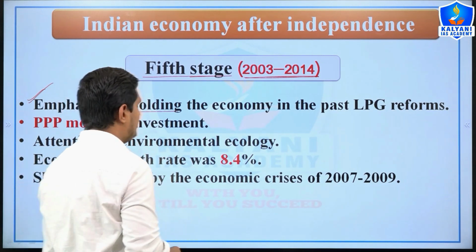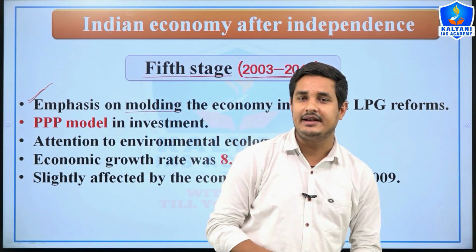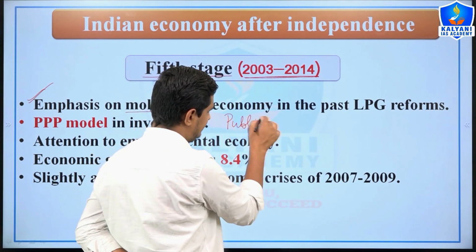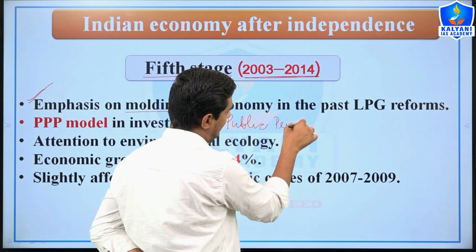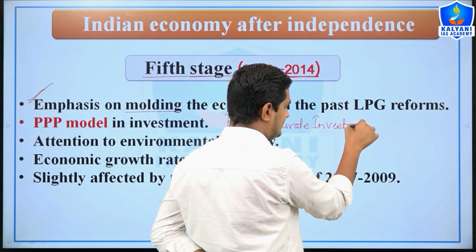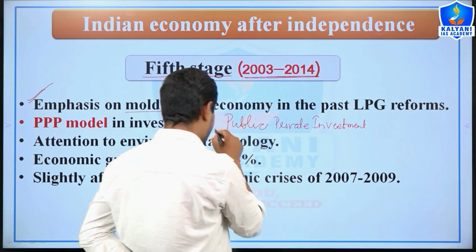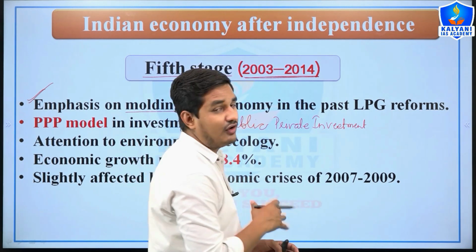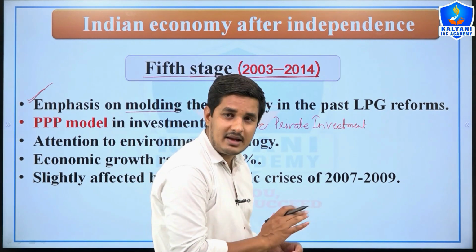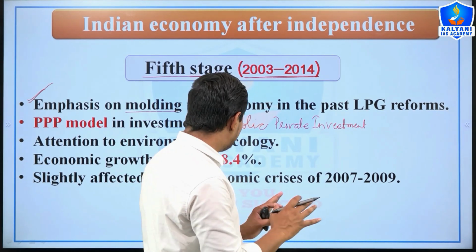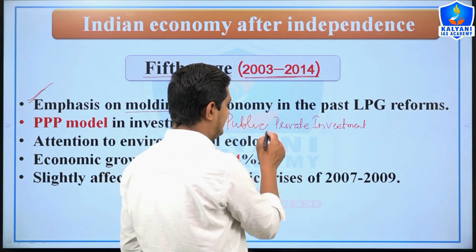The second thing is that the triple P model was implemented. What is the triple P? It is the public private investment model. See, the government can invest, but for that the government should have money or capital. When the government does not have money or capital, in this situation, what can be done?